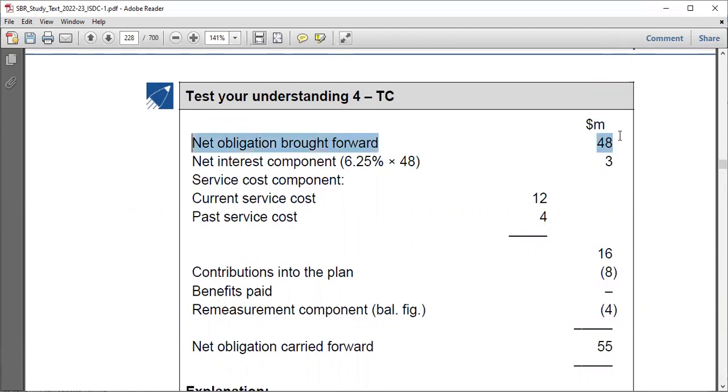I just don't know what happened here. Didn't they change? Maybe. Okay, all right. What was the opening balance? You know, we had 48 and 55, right? 48 was the opening balance and 55 the closing. Is it?